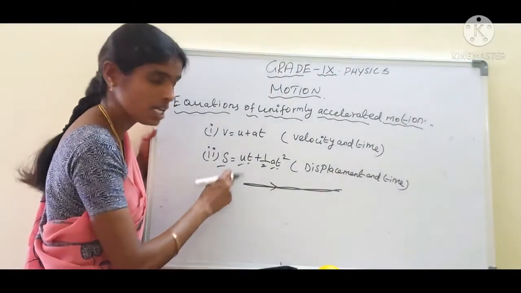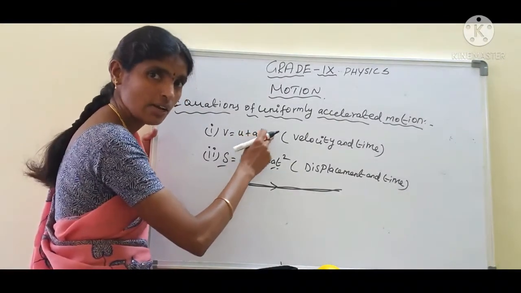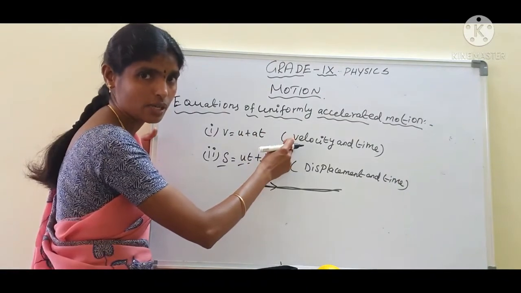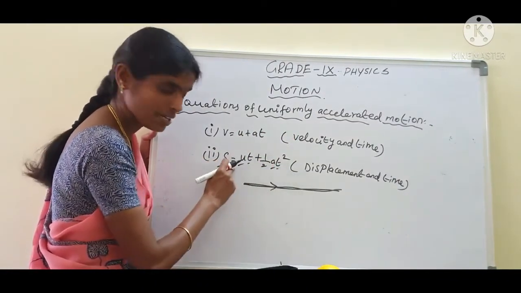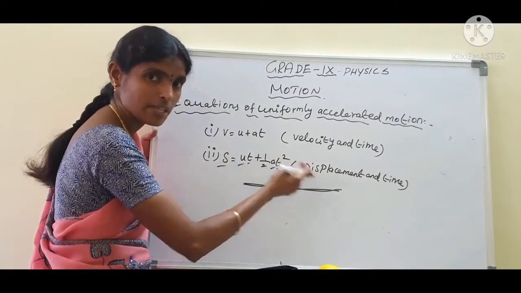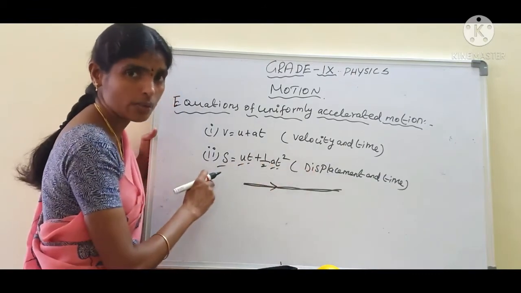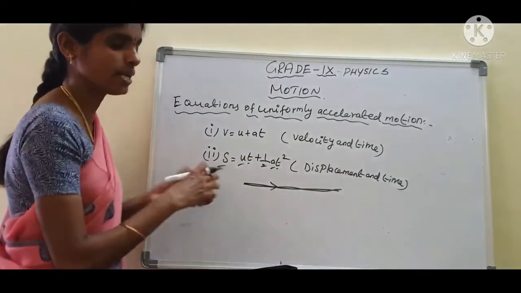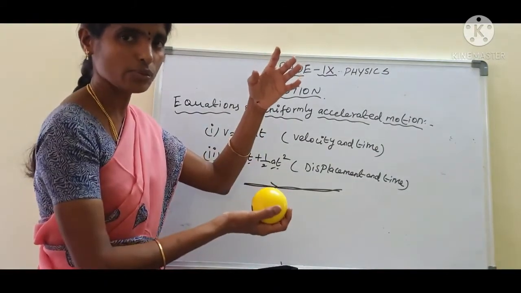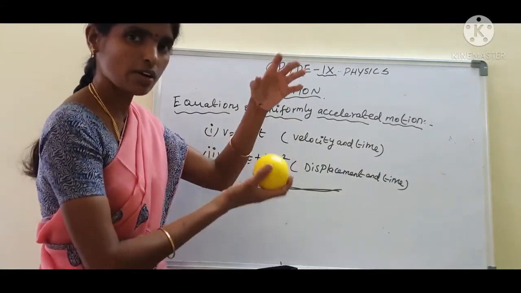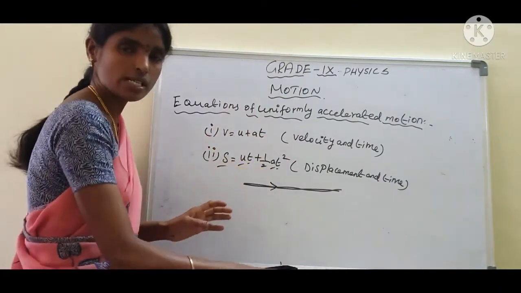What is this equation? v equal to u plus at. With this equation we calculate the velocity of the object. Okay, this equation s equal to ut plus half at squared relates displacement and time. We can use this equation when we want to calculate the displacement of the object. Are you clear? ஒரு bond எடுத்துட்டோம் அப்படினா, initial velocity to final velocity of the object find out பண்ணனும். அடுத்து displacement of object. What is the displacement of the object? That's all. Okay, are you okay, students?